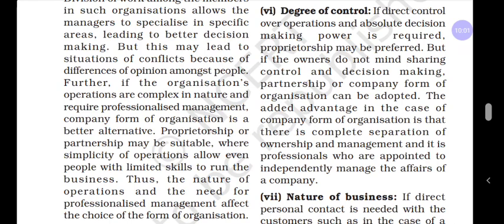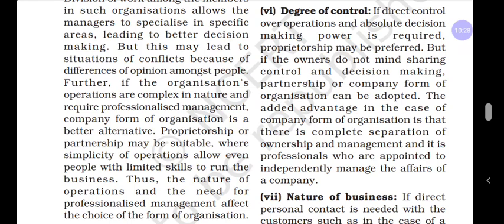And next, coming to degree of control in the joint family business. Already you have learned all decisions are taken by the elder of the family, the head of the family, that is the Karta. The Karta has full power to take all the decisions in the Hindu undivided family. The co-partners just agree with the decision that has been taken. It is degree of control in the HUF.